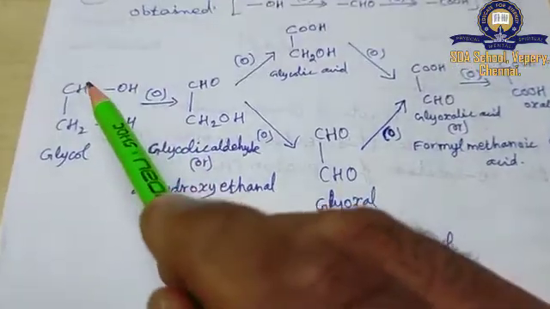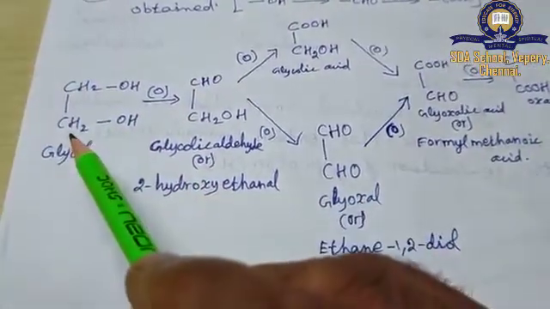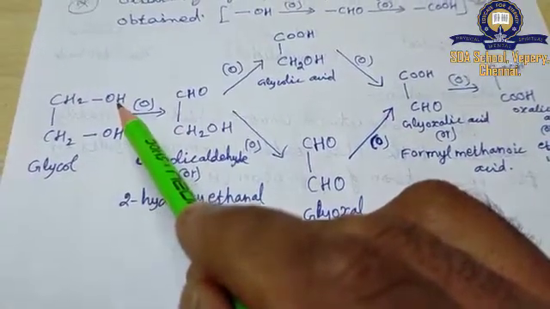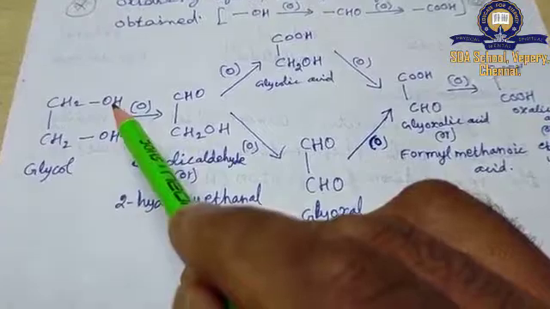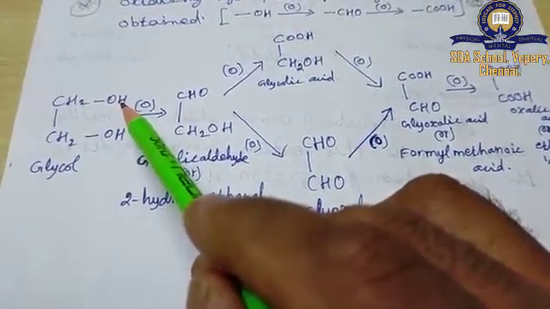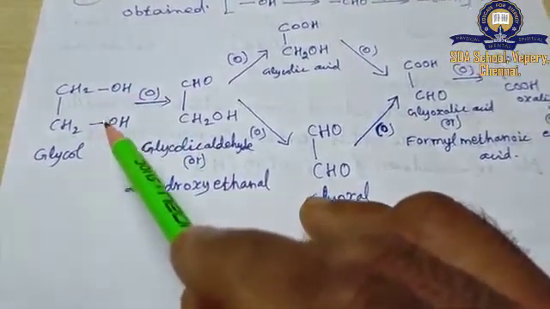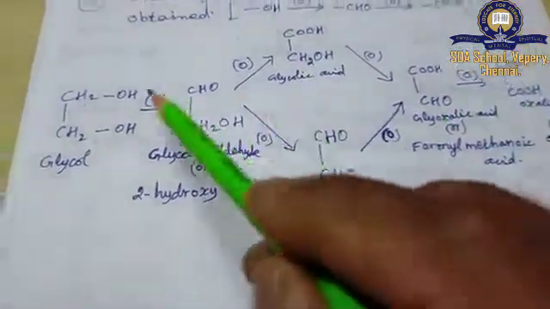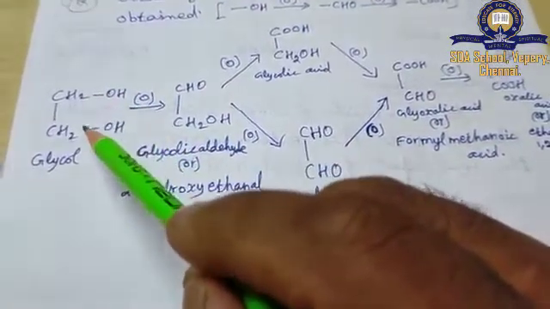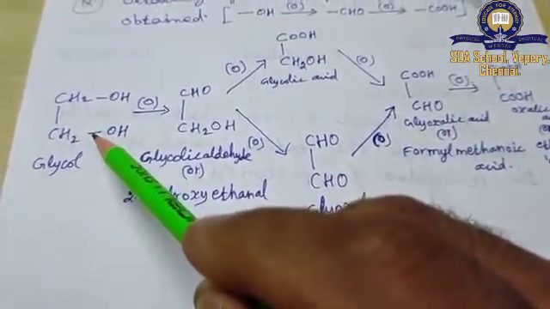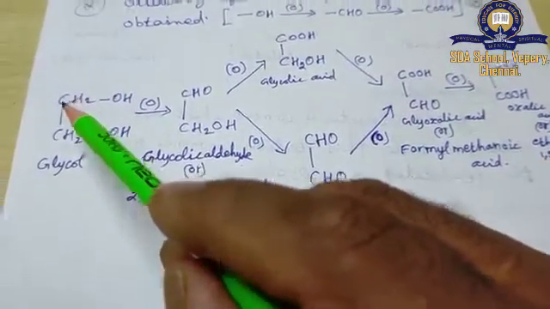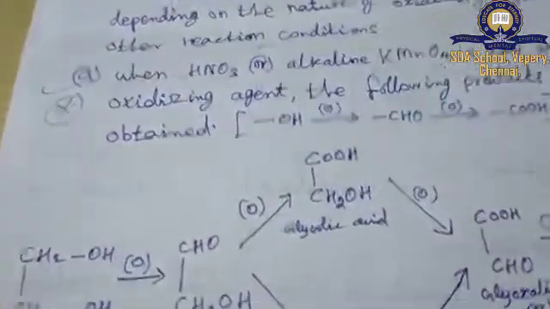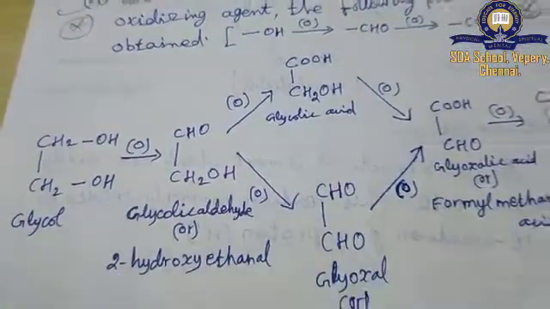That means we can label this as C1 carbon, this as C2 carbon. About C1 carbon, oxidation on the OH group takes place first completely, and then oxidation takes place on the C2 carbon OH group. This is one way. Another way is that oxidation takes place one after another: first C1 oxidizes, then C2. Again C1, then C2. Again C1, then C2. Like that, simultaneous oxidation takes place.